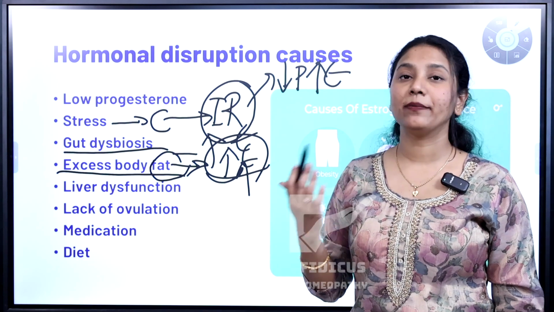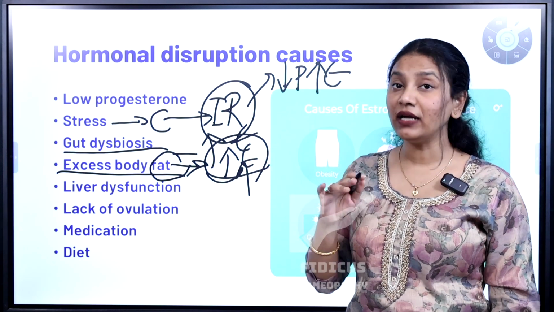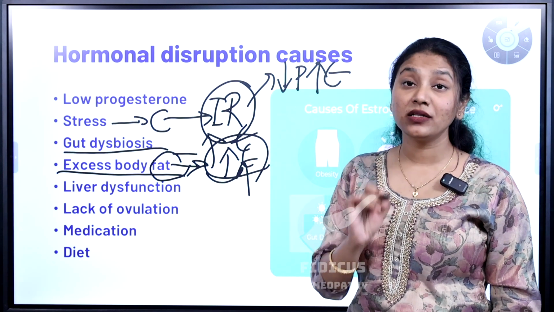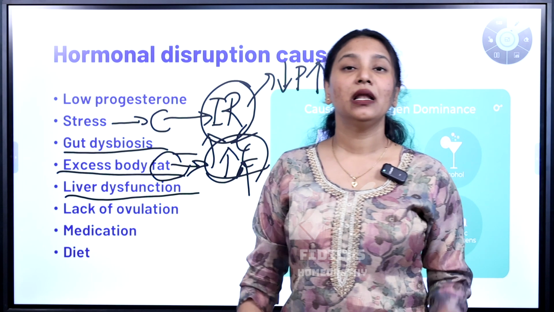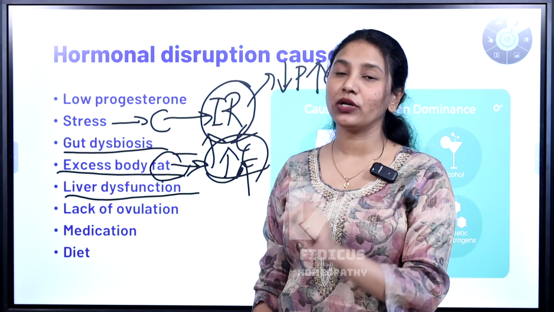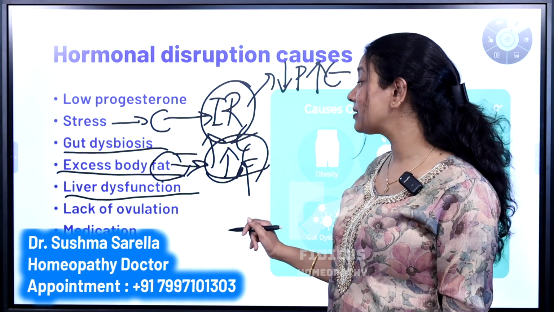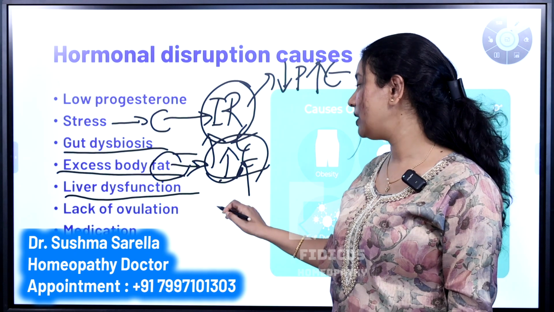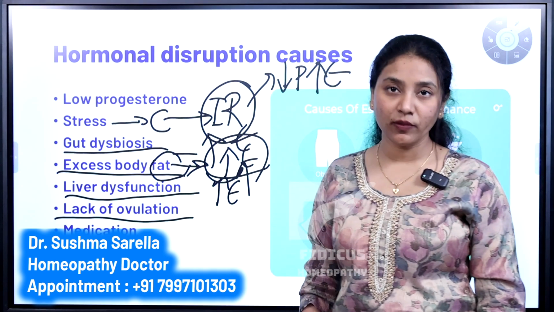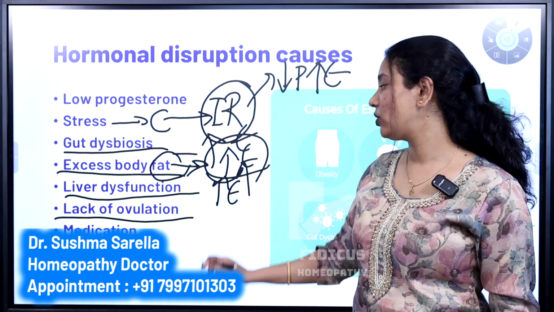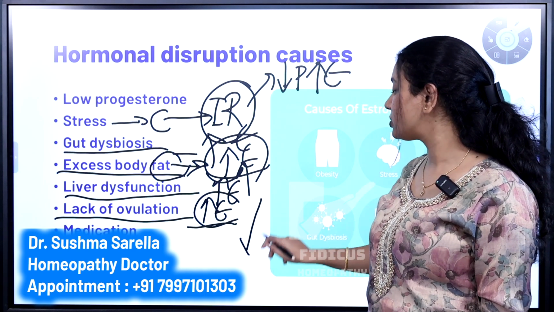Estrogen is of two types, E1 and E2. Fat produces the E1 type, which causes estrogen predominance. So fat is the main culprit behind this. Trans fat is a main culprit. Liver dysfunction, what is this? It has to do with the estrogen. The liver metabolizes this estrogen. Any problem in the liver can cause metabolic disorders in metabolizing the estrogen, leading into estrogen predominance, which is a very rare kind of thing. Lack of ovulation: if there is no ovum production, no ovulation at all, that can also cause increased estrogen, or a maintained level of estrogen with low progesterone.